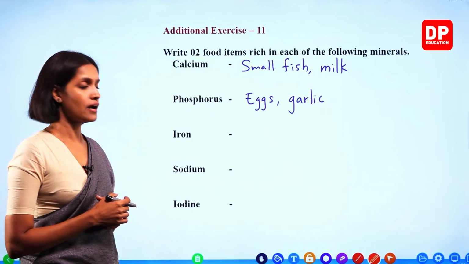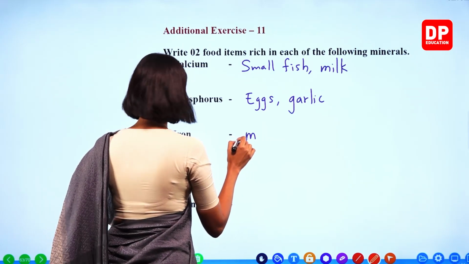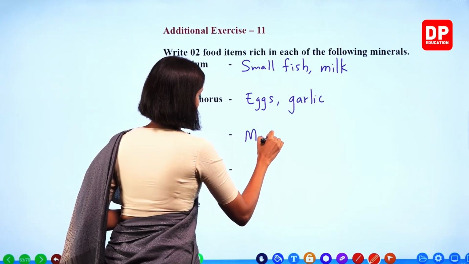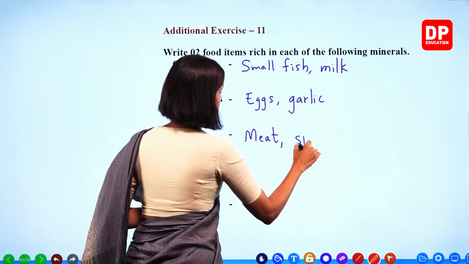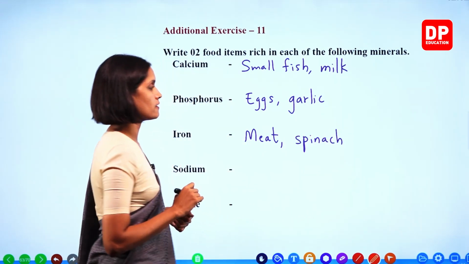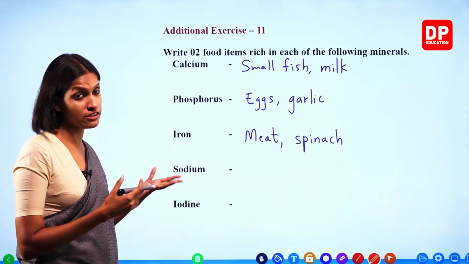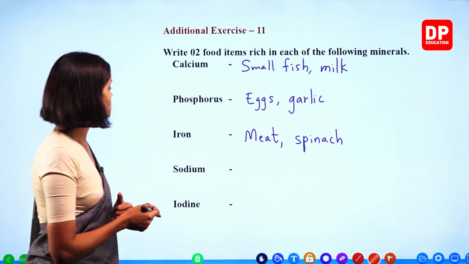Iron. Iron is present in meat. Spinach. Right? Meat, fish, spinach, iron is present. Animal liver. Right? Sodium.